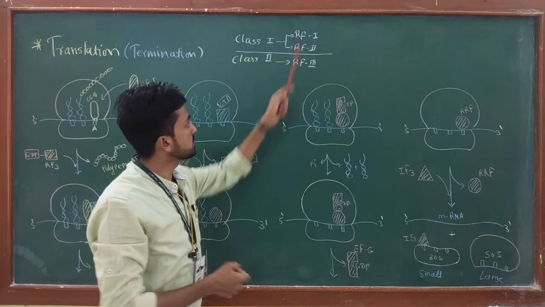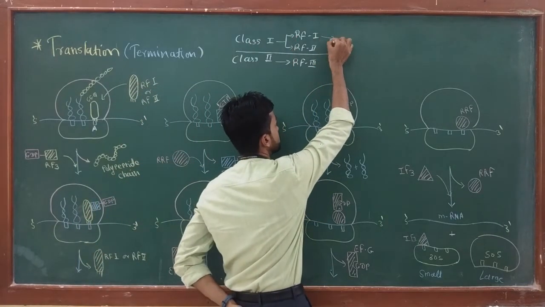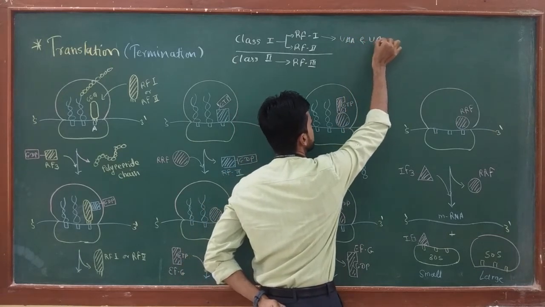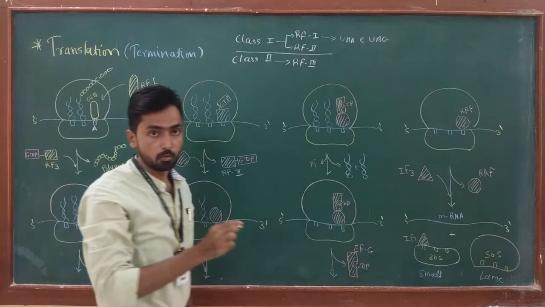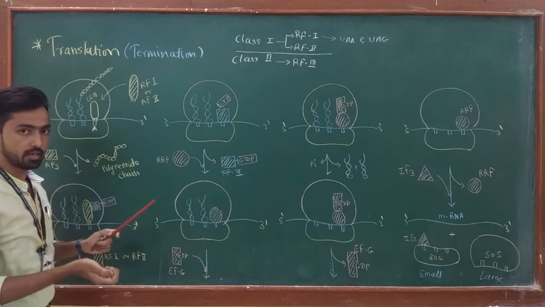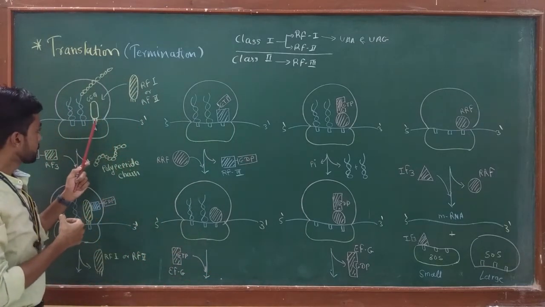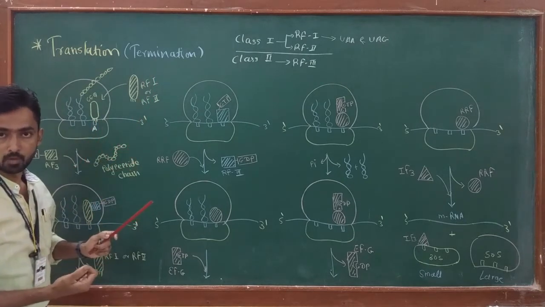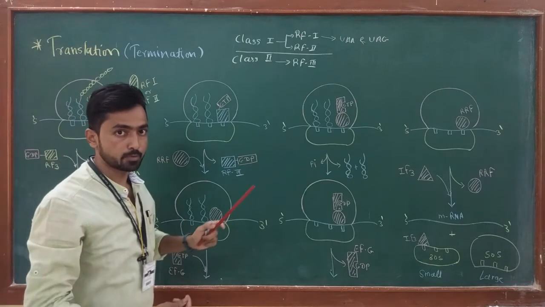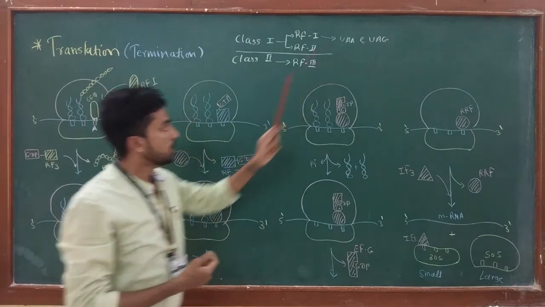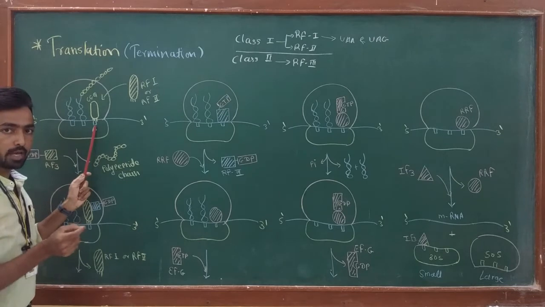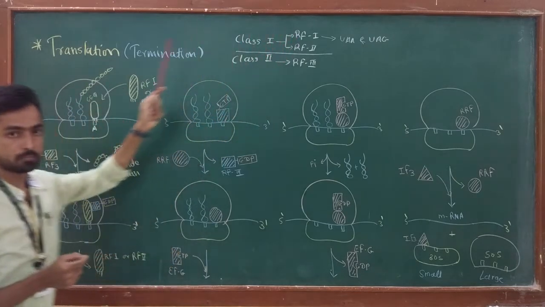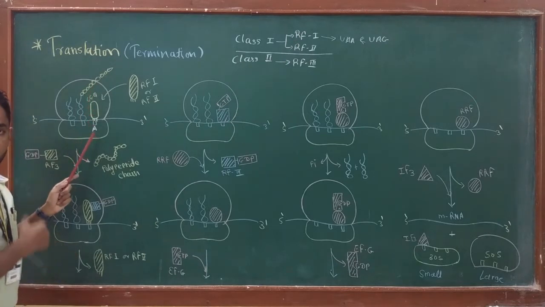So RF1 generally recognizes two different types of stop codon, UAA and UAG. This is very important. I said earlier that when a stop codon enters the A site of a ribosome, the termination process begins. There are three different types of stop codon, out of which if UAA or UAG comes in the A site, then the RF1 factor is going to bind to this A site at the start of the process.